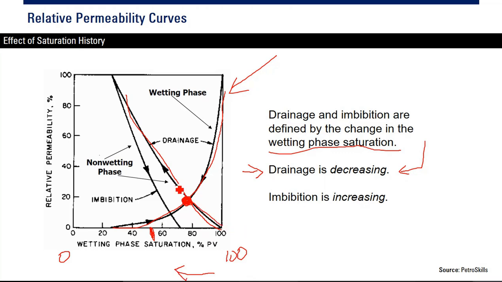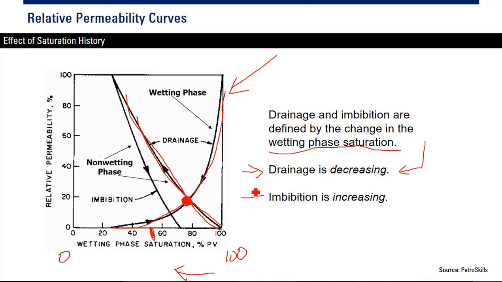This happens when the oil first comes from the kitchen, the source rock, to the reservoir. Drainage is happening there, because oil moves to the reservoir and pushes the water. So the water saturation decreases because oil comes and occupies the pores.